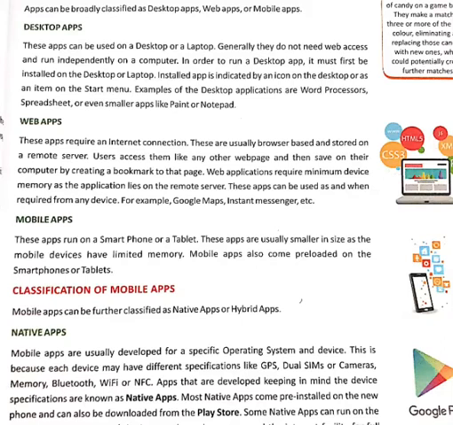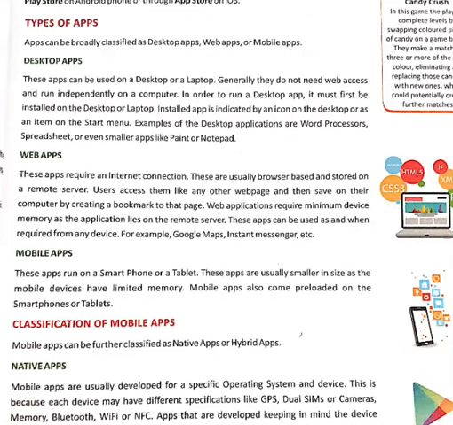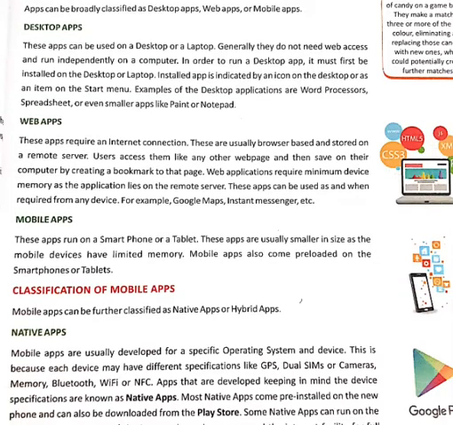The application software available as a shortcut on our desktop computer is known as a desktop app, like MS Paint, Notepad and word processors. All these applications available on our desktop are known as desktop apps. Another category is web apps. These apps require an internet connection to run and are only accessible through a web browser at the time of internet browsing. Some examples of web apps are Google Maps, instant messengers, WhatsApp, etc.